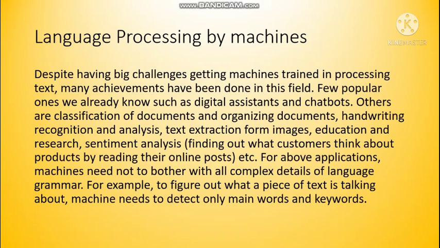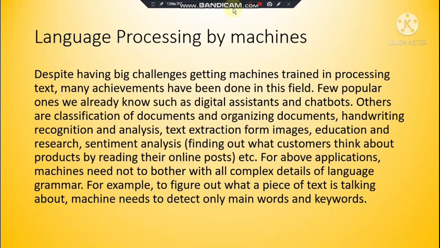Despite big challenges in getting machines trained in processing text, many achievements have been made in this field. A few popular ones we already know, such as digital assistants and chatbots. Like when you talk to Alexa, Alexa understands the language in digital format, because when you speak, those signals are converted to digital format. Those are known as chatbots, or the way you use Google Talk and all.